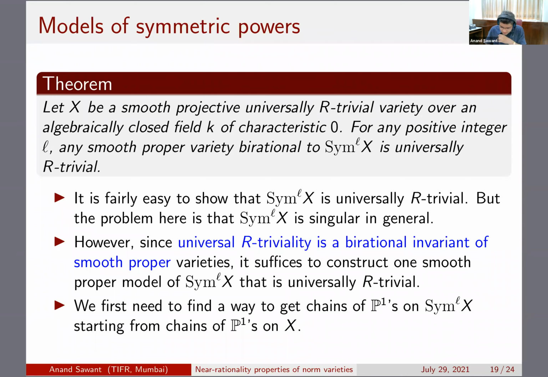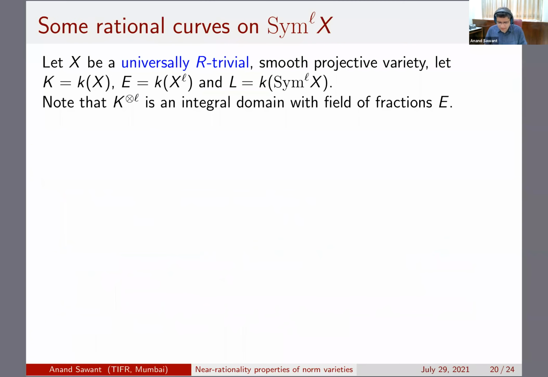Okay, so the first thing is to find a nice way of using the data about X, that it is universally R trivial. Of course we are going to use that the generic point can be connected to a K rational point by a chain of P1s. But starting from this chain, we need to get a nice way of getting chains of P1s on the symmetric power. These chains of P1s are P1s defined over the function field of the symmetric power, and that's why some amount of care is necessary. This is the trickiest part of the proof, so I'm going to spend some time on this.